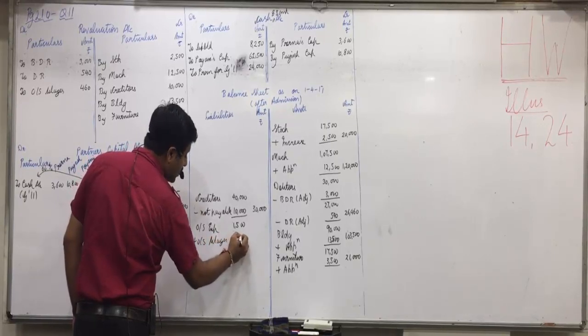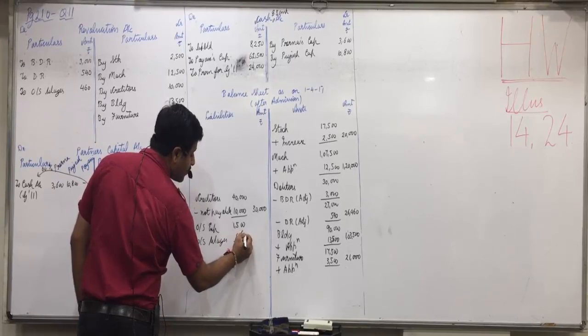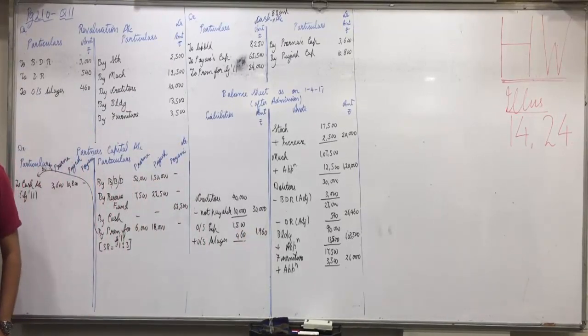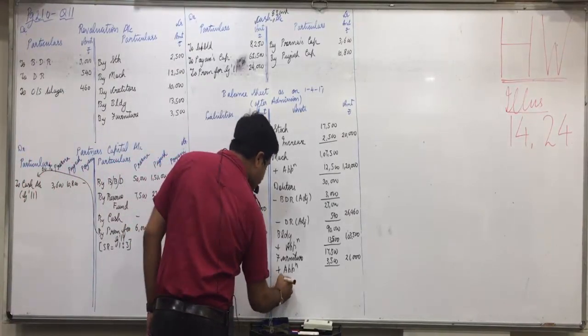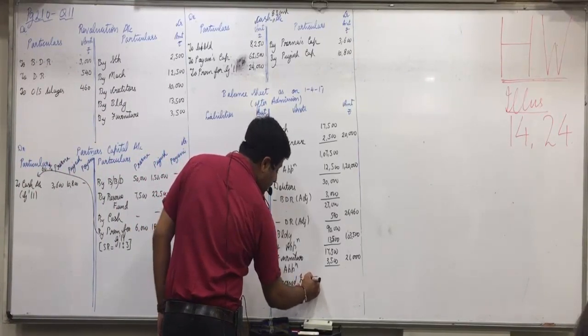So total 1,960. All adjustments are done. Liability side everything is recorded. Asset side building, furniture, machinery, stock, debtors, everything. Accrued income remains as it is 750. Accrued income is the only untouched item, 750.